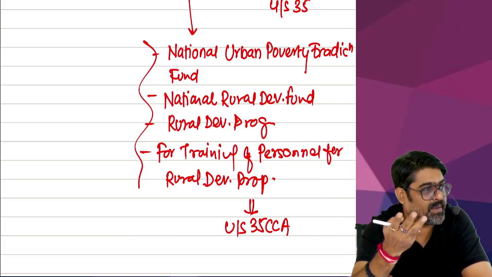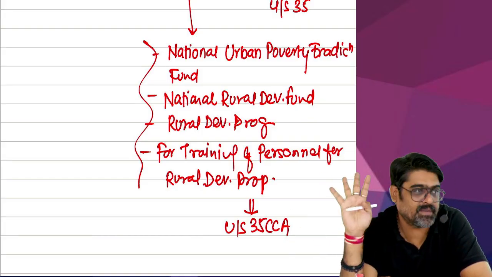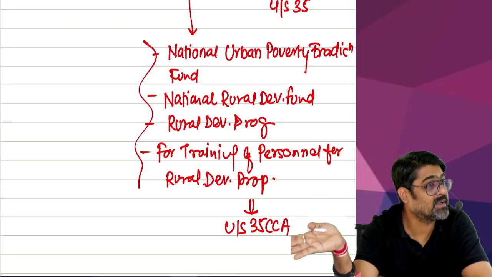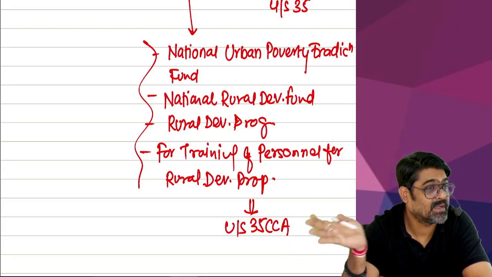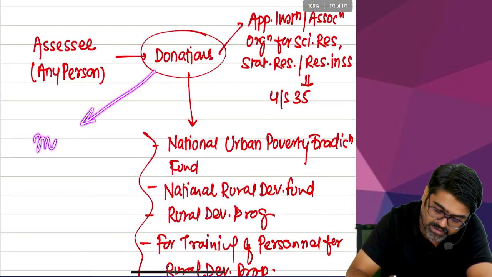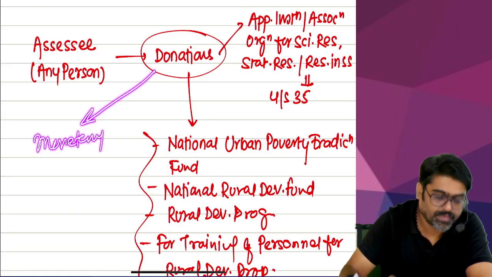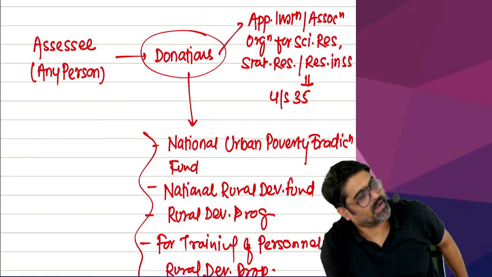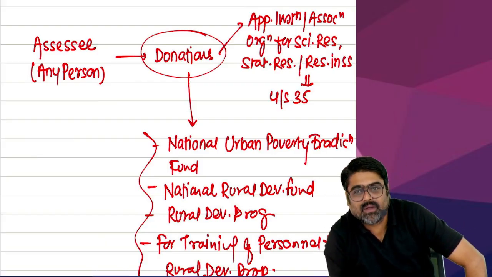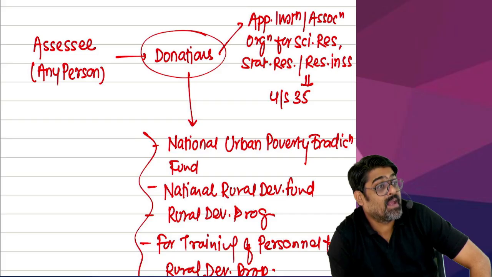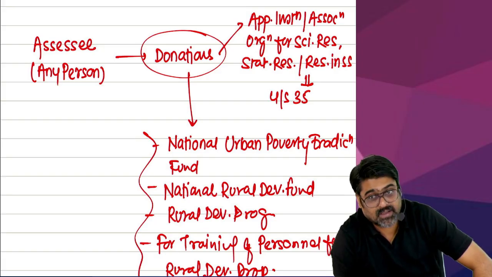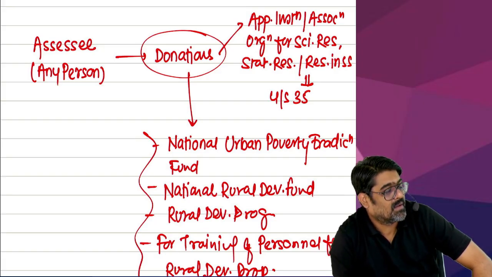If you are earning PGBP, then you can claim these under the PGBP head. But if you are not earning PGBP income, then you can claim these donations under section 80GGA. Now these donations must be monetary donations. Up to 2000, any mode will be allowed, including cash. But if the donation is more than 2000, then the donation must be made by any mode other than cash. Only then the donation will be allowed as a deduction. Will you remember?